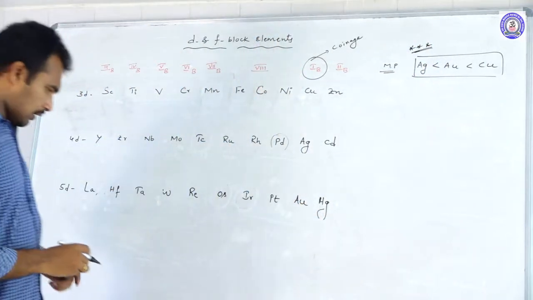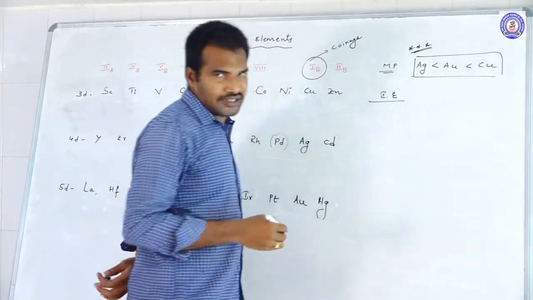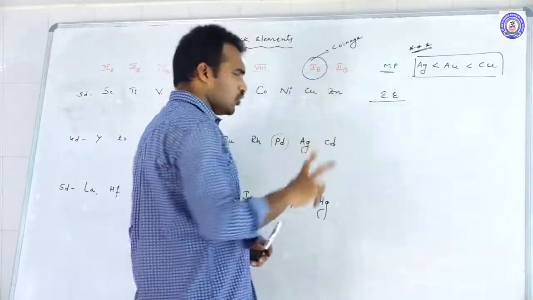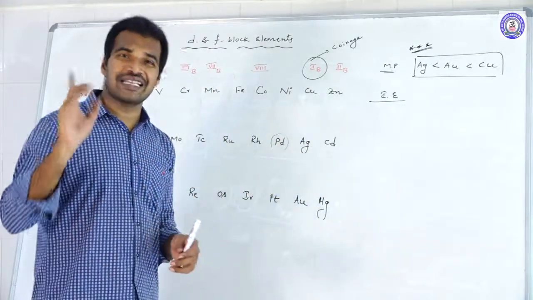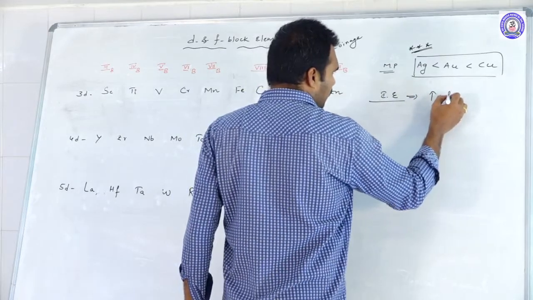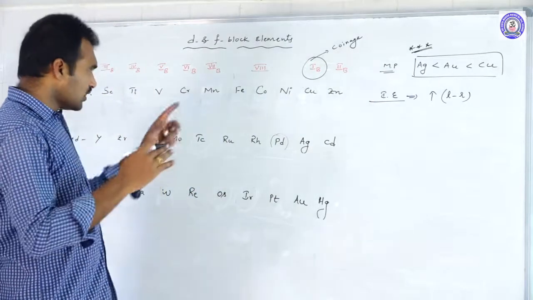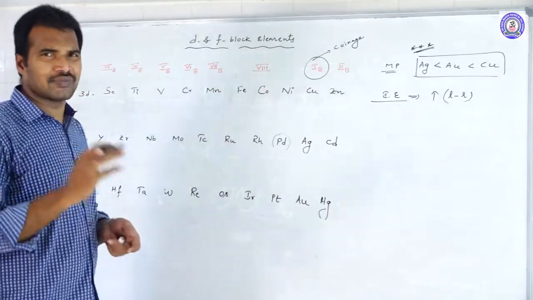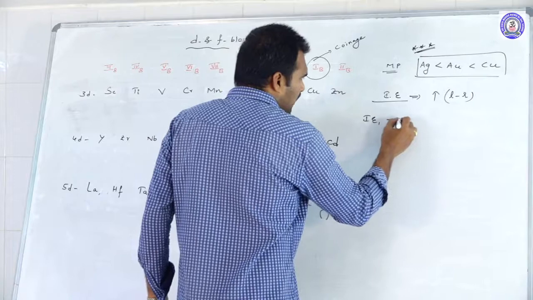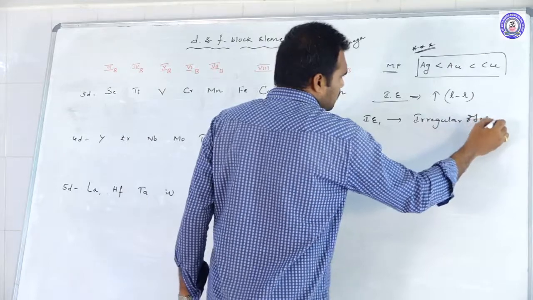Next, move to the next property, that is ionization enthalpies. Coming to the ionization enthalpy, as we know, in any series, when you go from left to right, what happens? The ionization energy increases. So as per the regular trend, it increases from left to right in any series. But here IE1, IE2, IE3, here also IE increases, but they won't follow the regular trend, especially IE1. There was an irregular order, irregular changes in their IE1 value.